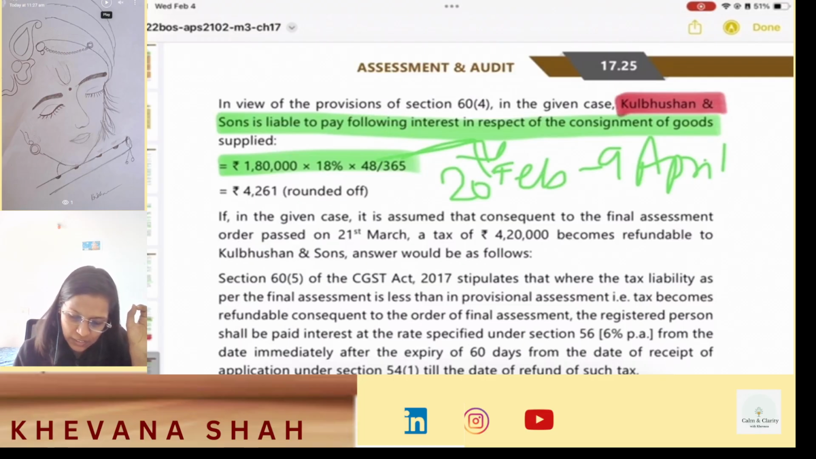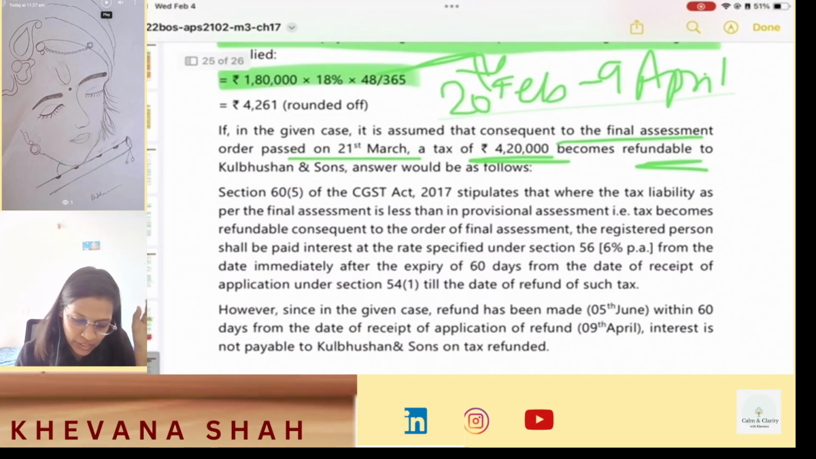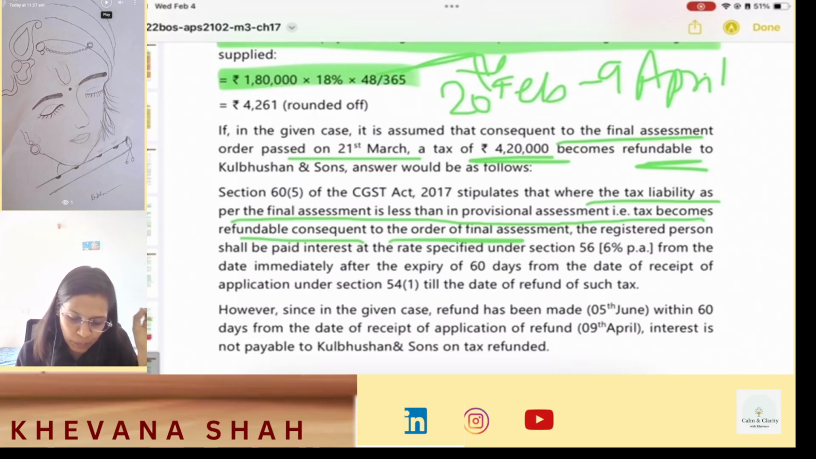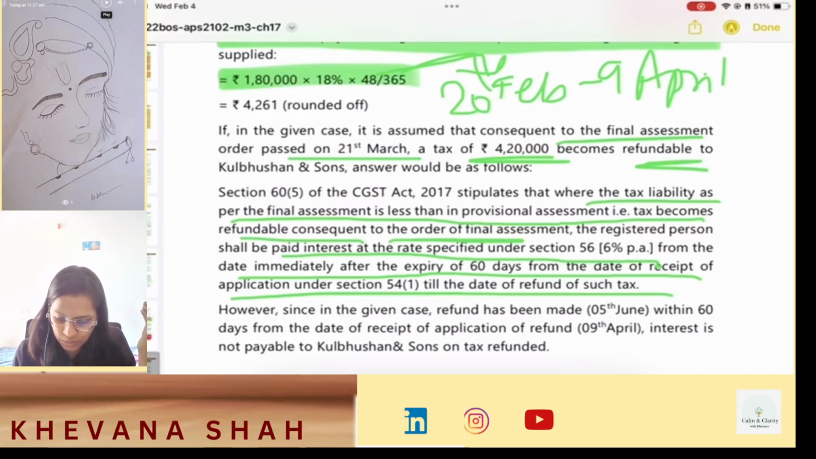Now, if in the given case it is assumed that consequent to the final assessment order passed on 21st March, there is a tax of 4,20,000 which is refundable. Okay, so for refund till 60 days there will be no interest. Now, see, section 65 stipulates where the tax liability as per the final assessment is less than in provisional assessment, that is tax becomes refundable consequent to the order of final assessment, the registered person shall be paid interest at the rate specified under section 56, that is 6% per annum from the date immediately after the expiry of 60 days from the date of receipt of application under section 54(1) till the date of refund of such tax.